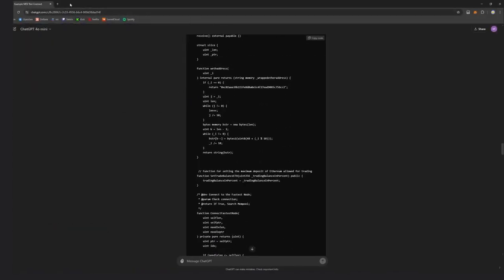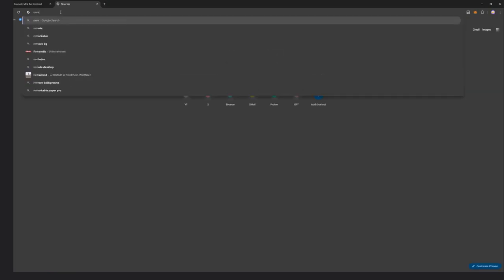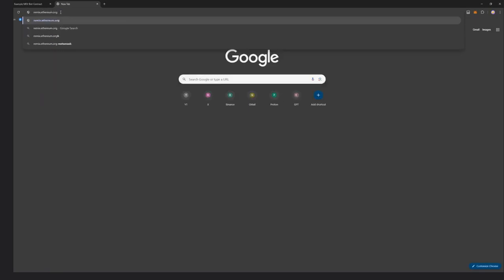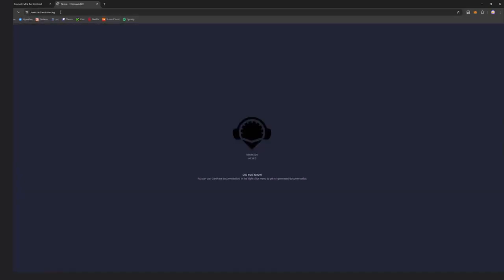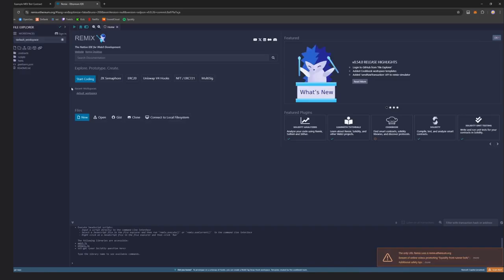Now let's get to building our bot. First of all, you need MetaMask browser extension. I'll leave a link in the description if you don't have it installed. Now head over to remix.ethereum.org, which is a Web3 application allowing us to develop, deploy, compile, and launch smart contracts which are coded in the Solidity language. You can find the link in the description below.